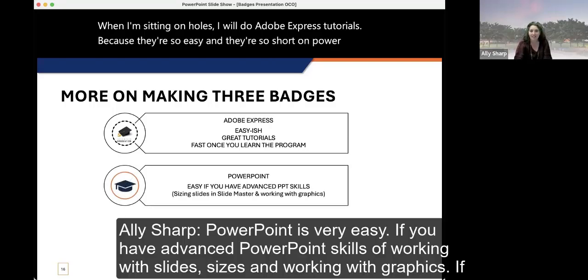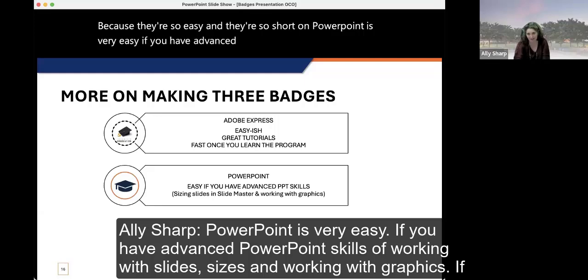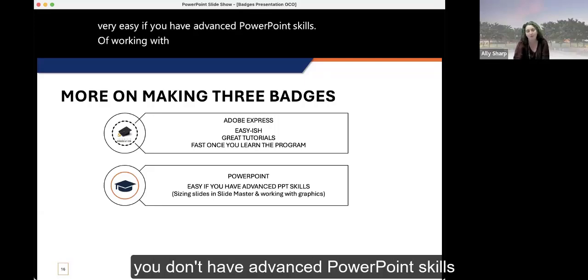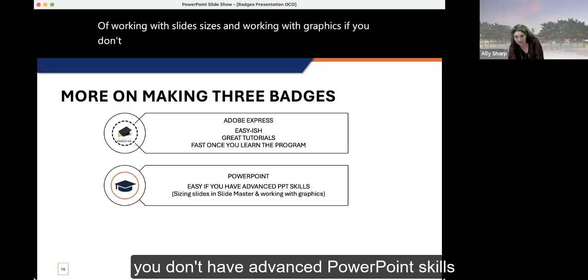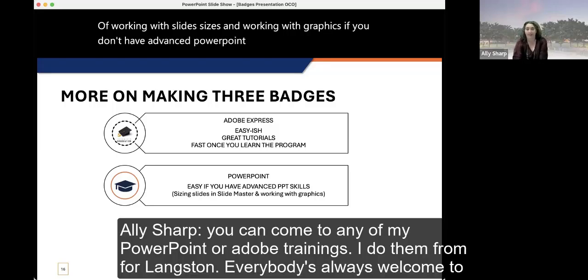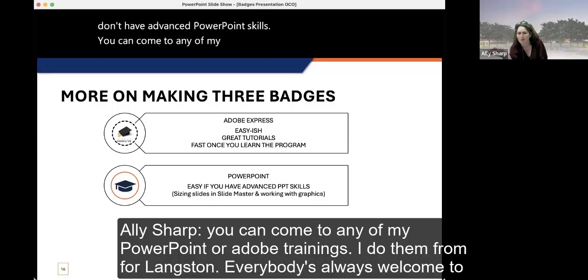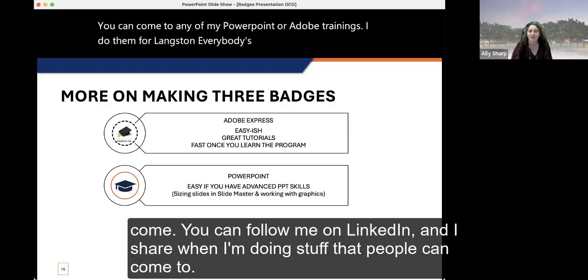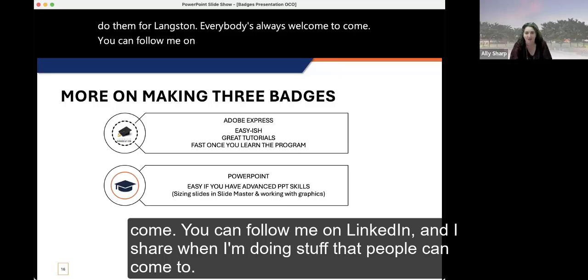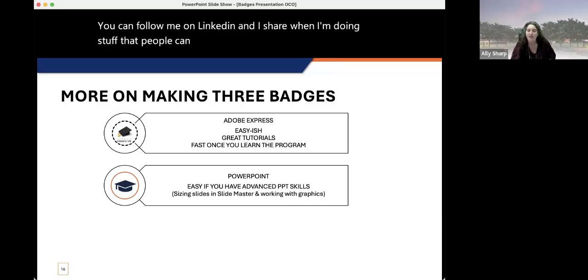PowerPoint is very easy if you have advanced PowerPoint skills of working with slides, sizes, and working with graphics. If you don't have advanced PowerPoint skills, you can come to any of my PowerPoint or Adobe trainings. I do them for Langston. Everybody's always welcome to come. You can follow me on LinkedIn and I share when I'm doing stuff that people can come to.